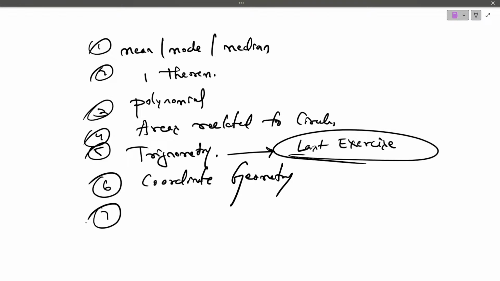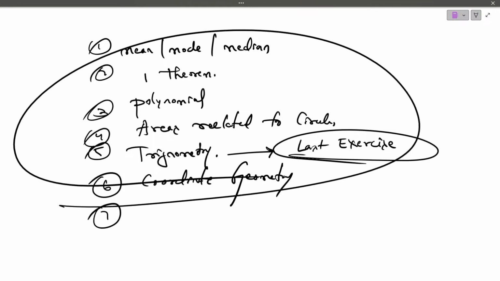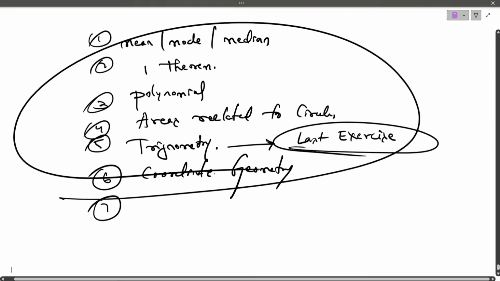And one more is there from your quadratic equation or something like that they may ask. But according to me, you people can prepare for the 6 questions. The 6 questions are sure for 3 marks.